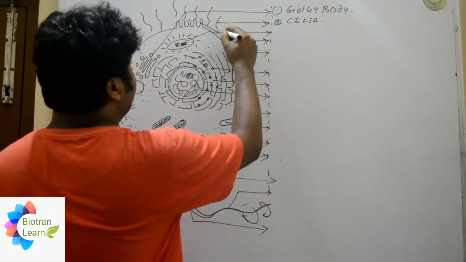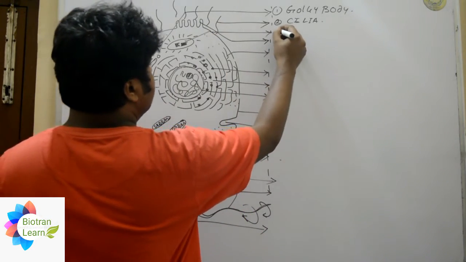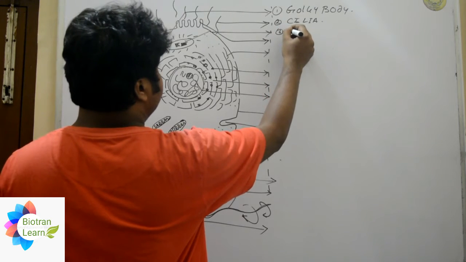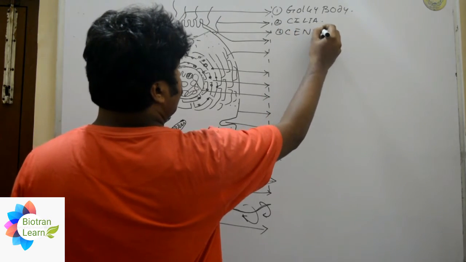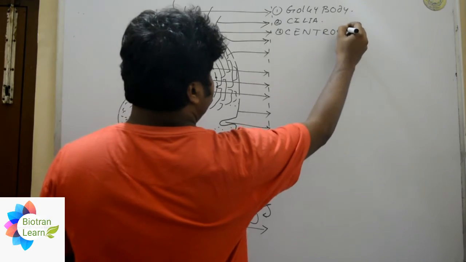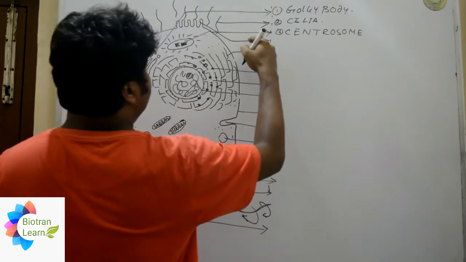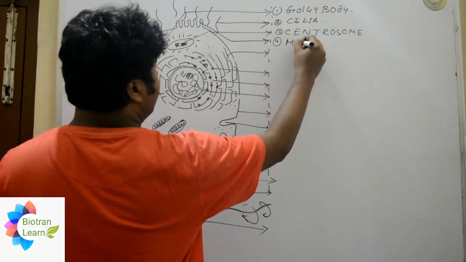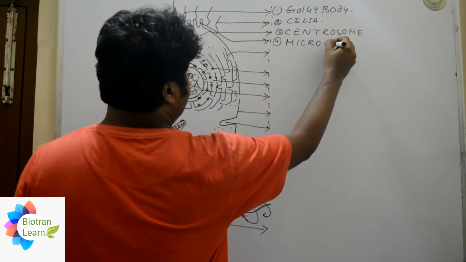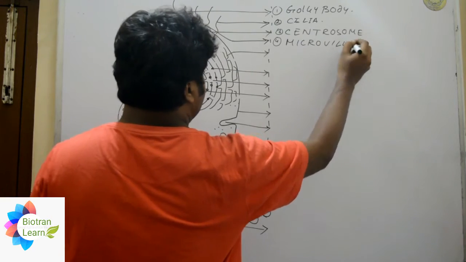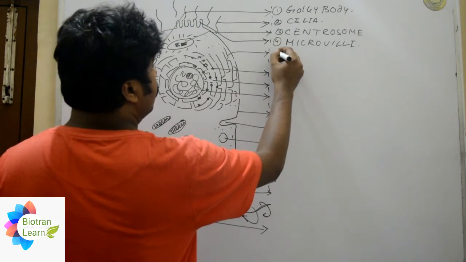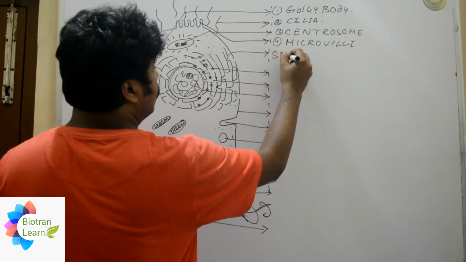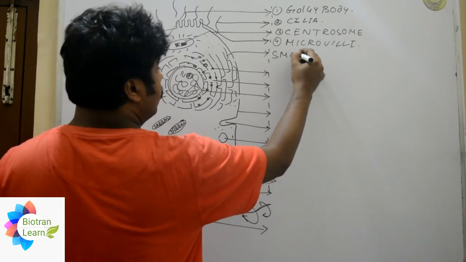Then we will find centrosome. Then the fourth part is microvilli. Then it is smooth. I'm just taking the numbers out.